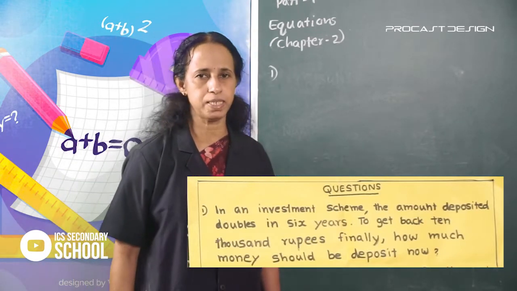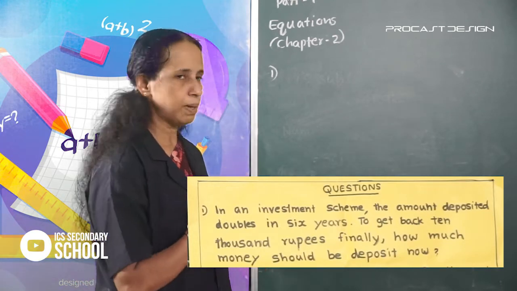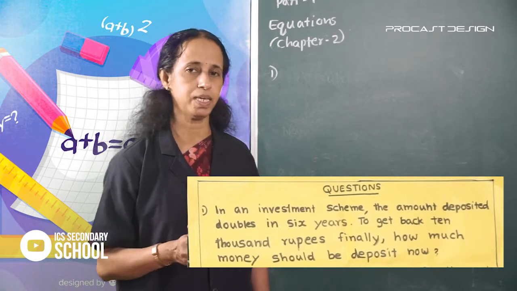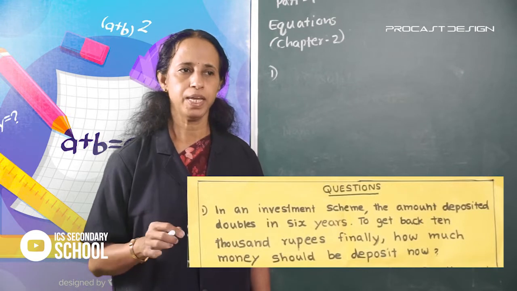In an investment scheme, the amount deposited doubles in 6 years.